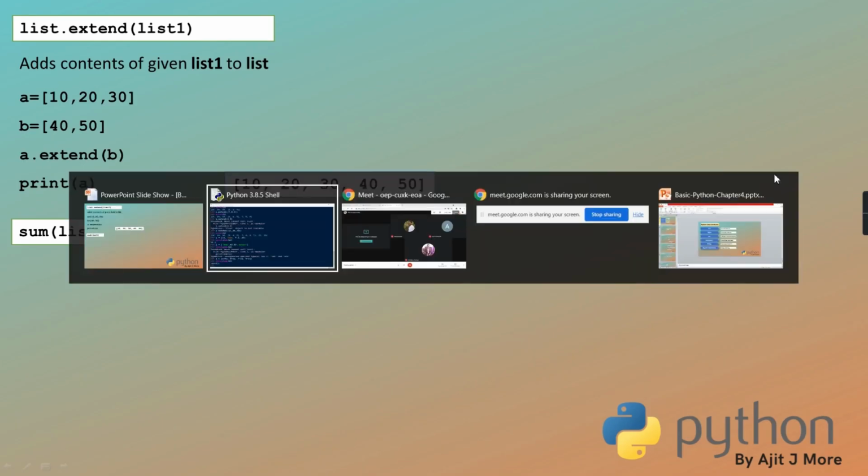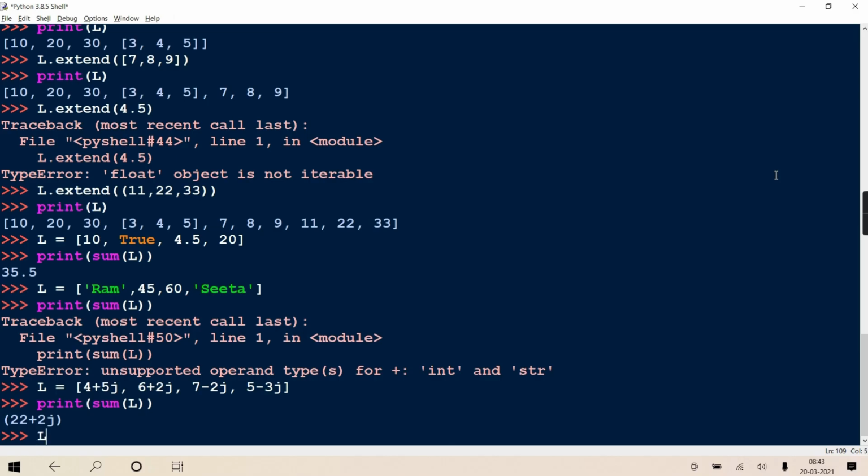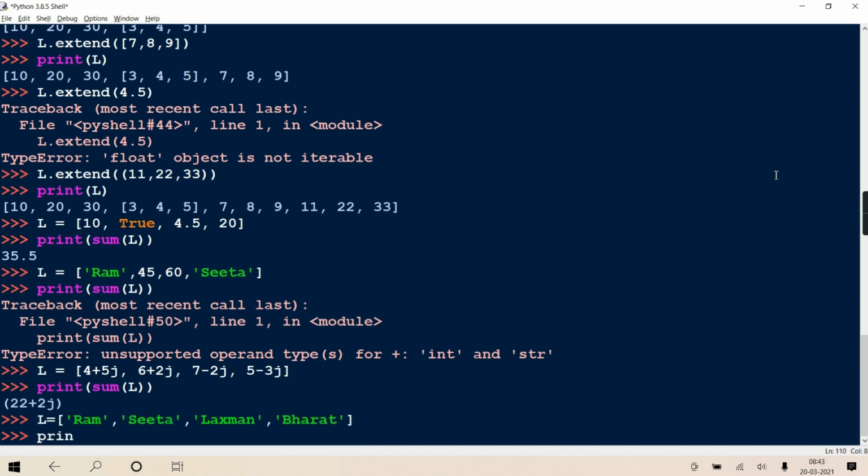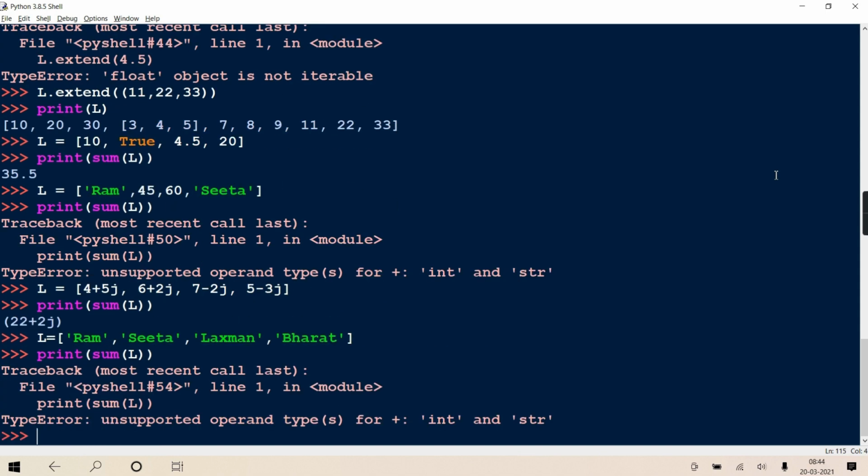If all are strings, then also we'll check. See, Ram, Sita, Lakshman, print sum of L. Now it is not valid.